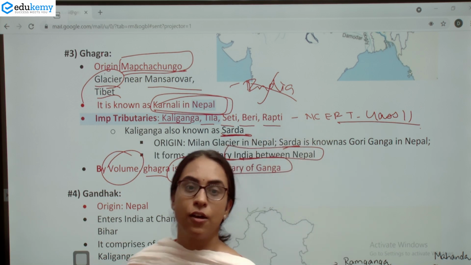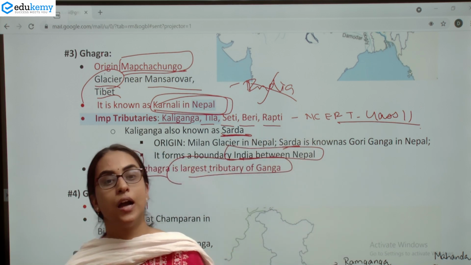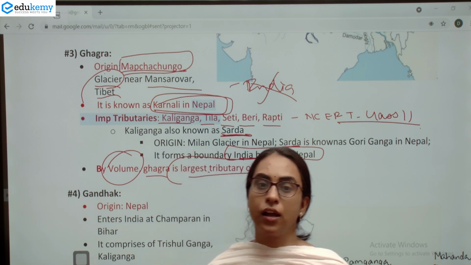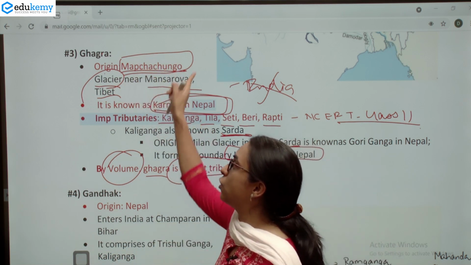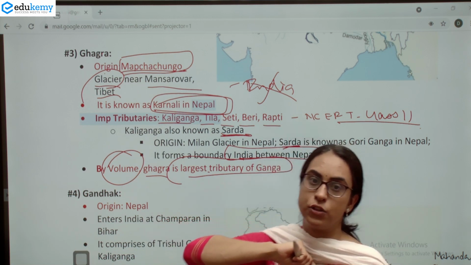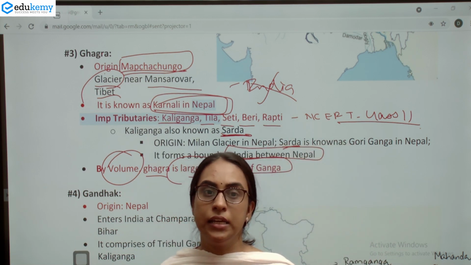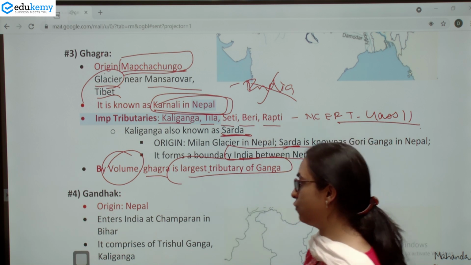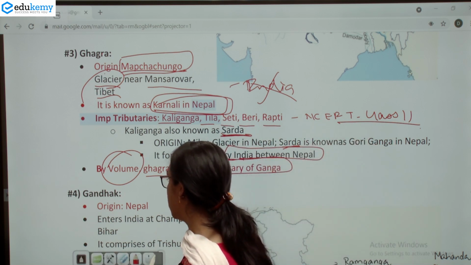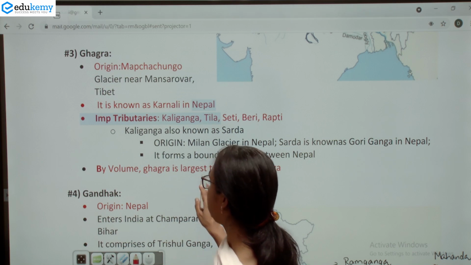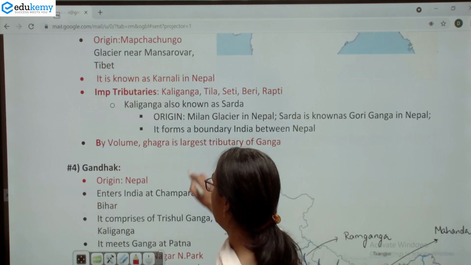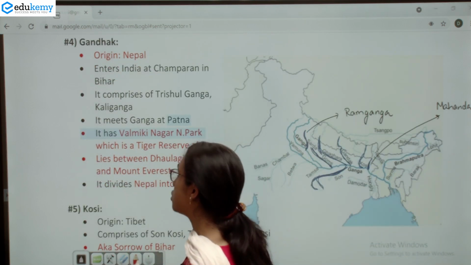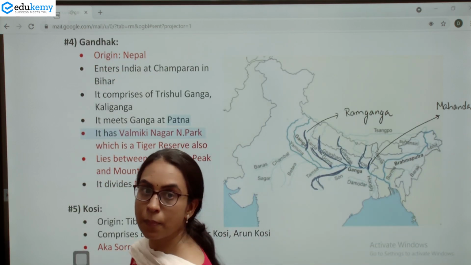So we have seen Ram Ganga, Gomti, Ghagra. Ghagra originates in Tibet. Ghagra by volume is the largest and Ghagra is originating from the Mapcha Chungo Glacier. It is known as Karnali in Nepal, and the other tributaries become factual information. If we talk about the Gandak River, that is the fourth important left bank tributary of Ganga. This also originates in Nepal.